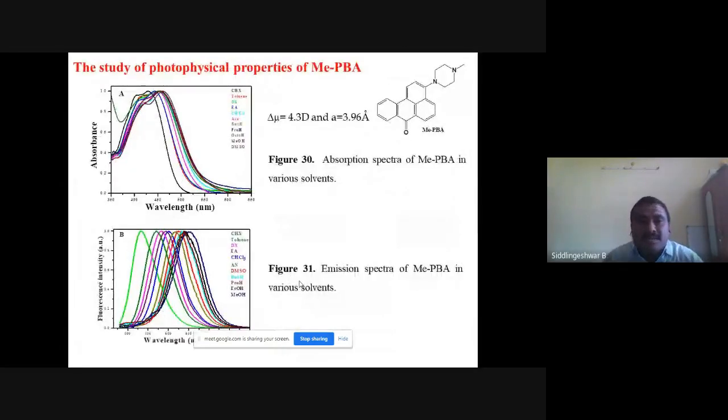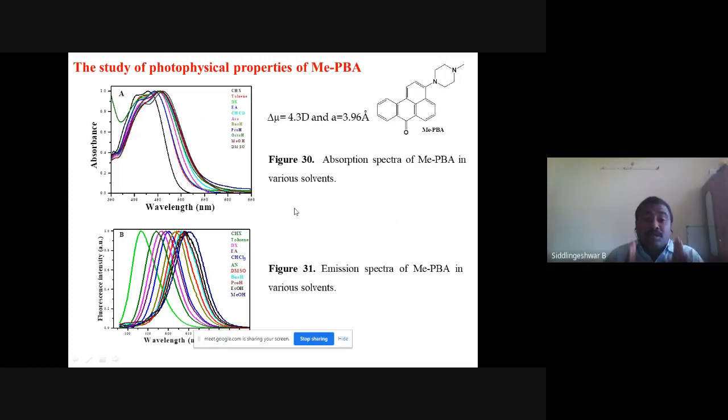Next, the study of photophysical properties of methyl PBA. Here, one thing is that this methyl is substituted on this piperazine part. This is the benzene ring. I have calculated the dipole moment using a few selective data points to get the linearity. This value I got as 4.3 debye. This is its Onsager radius.